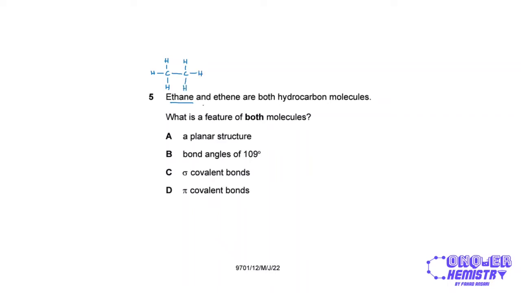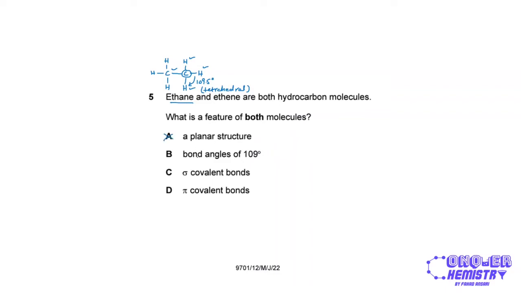Now, what is a feature of both molecules? A planar structure does not exist for ethane. The reason is that each carbon atom is bonded to 4 other atoms, and it has no lone pairs, so the bond angle will be 109.5 degrees, and the shape will be tetrahedral, which is a 3-dimensional shape. It is not planar, right? So planar will not apply to ethane, right?